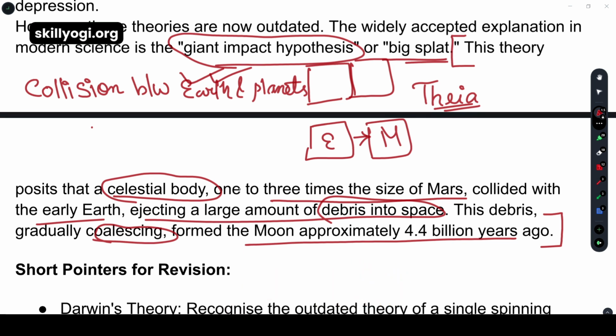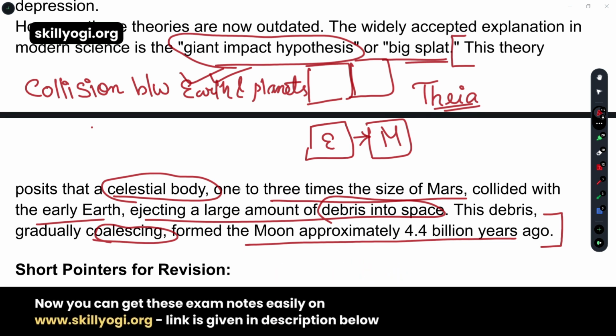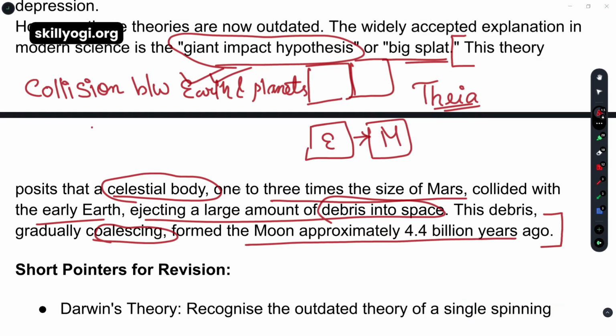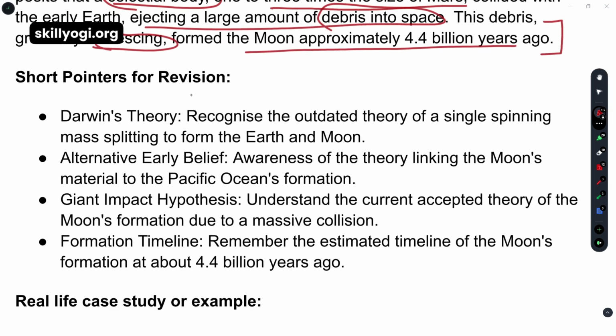An analysis of lunar rocks published in a 2016 report suggests that the impact may have been a direct hit, which caused a thorough mixing of both parent bodies. That was the basic giant impact theory, which is the source of the formation of the moon.